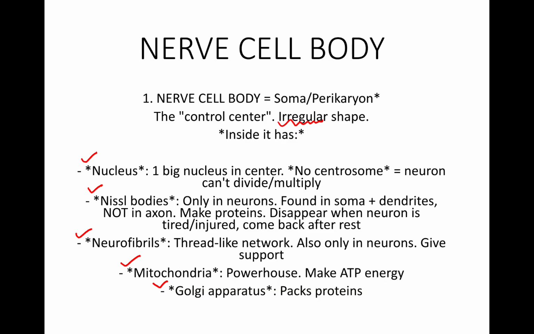The nucleus is one big nucleus in the center, and it does not have any centrosome, as we spoke about in earlier slides, due to which a neuron can't divide or multiply.